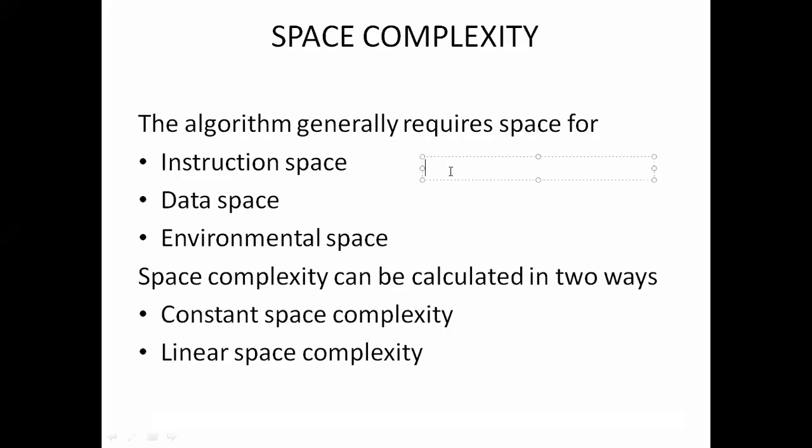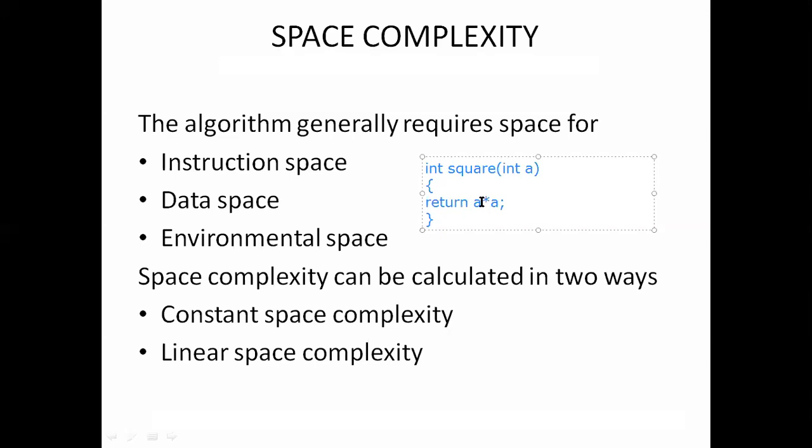Okay, see the example. For example, int square, the function name is square, int a, and it returns a star a. So here we are using only one variable, that is a. So it requires a fixed amount of space. So it is 2 bytes. It uses only 2 bytes for all inputs.